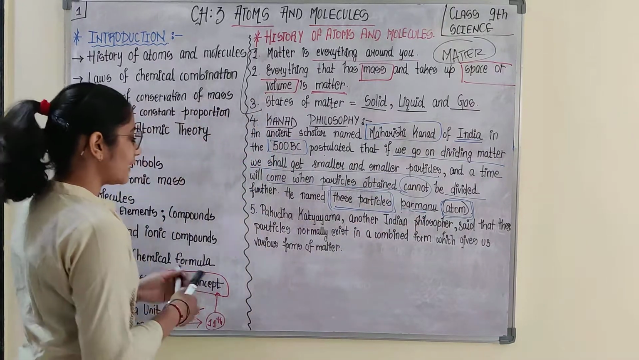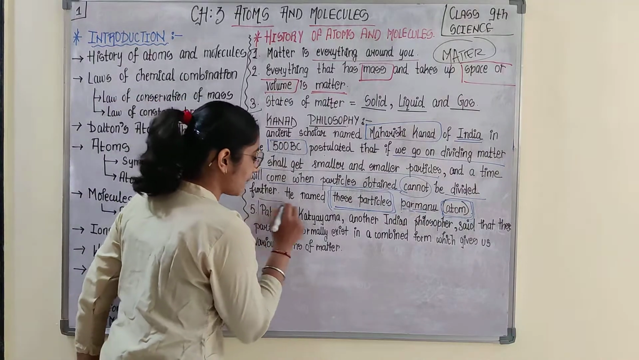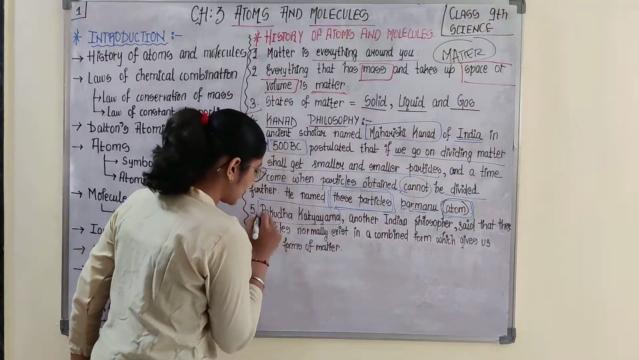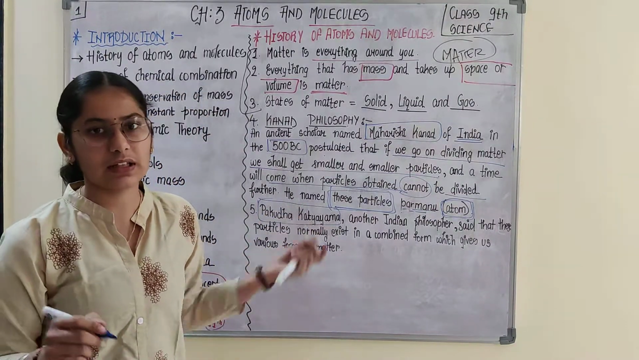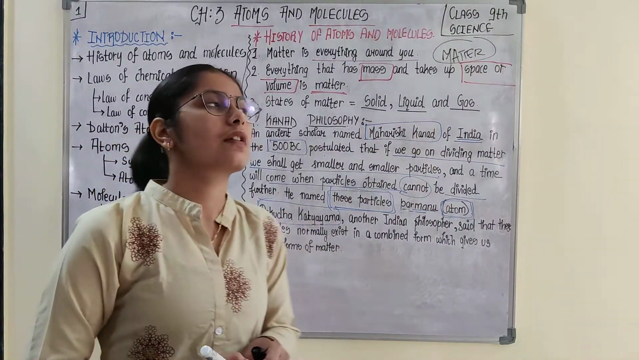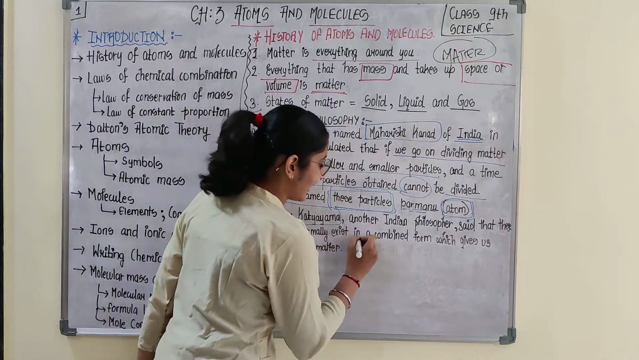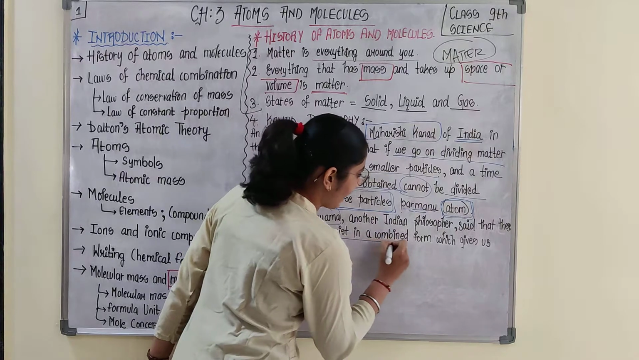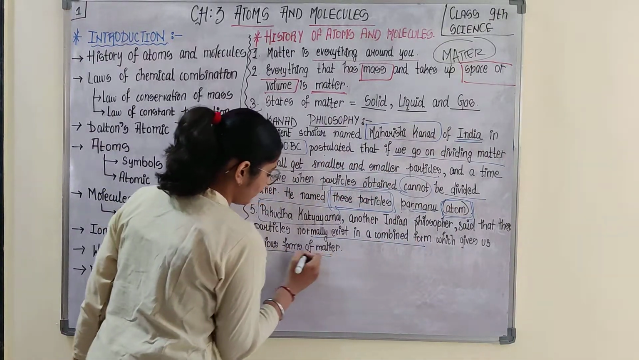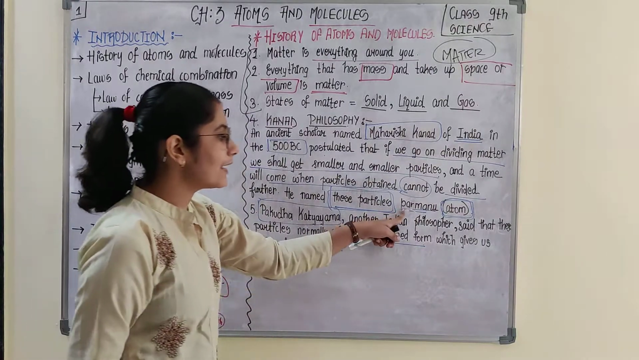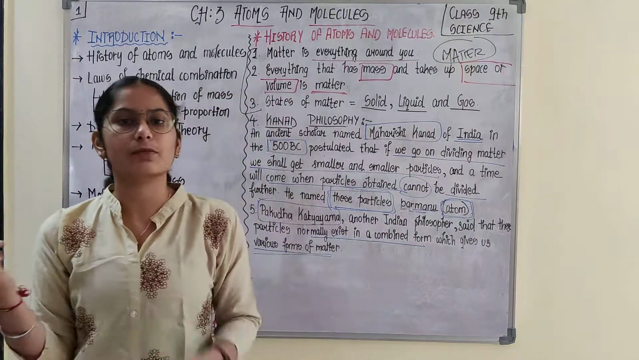Next philosophy was given by Pakuda Katyayana. So he was another Indian philosopher. After hearing the name you are able to guess. Okay. So he said that these particles normally exist in a combined form which gives us various forms of matter. So these Parmanu exist in a combined form and give us various forms of matter.